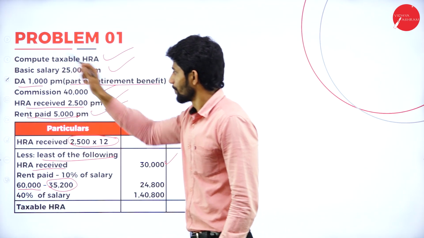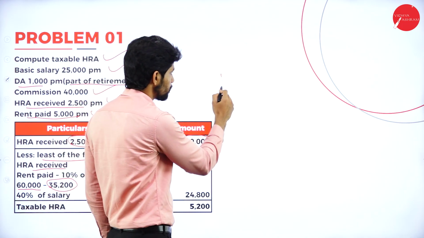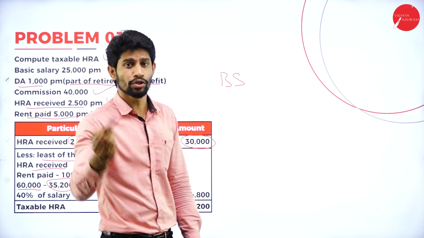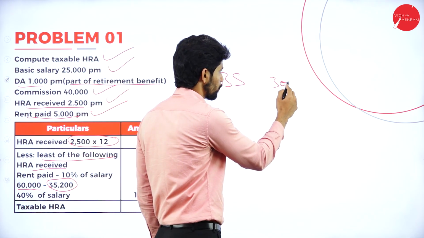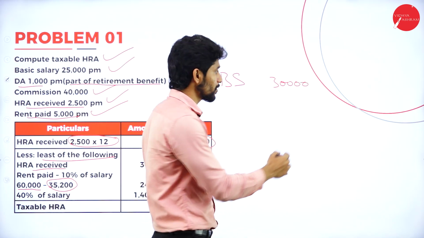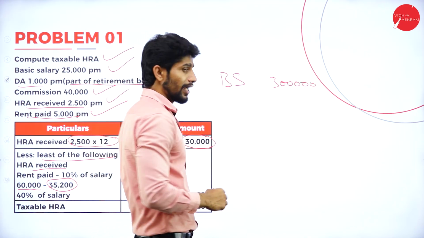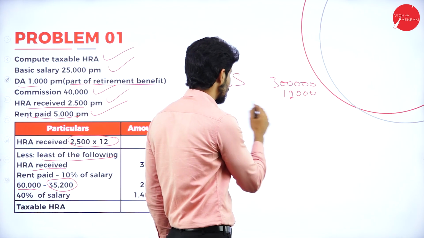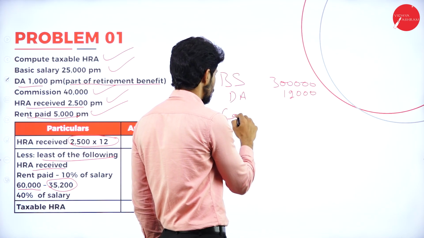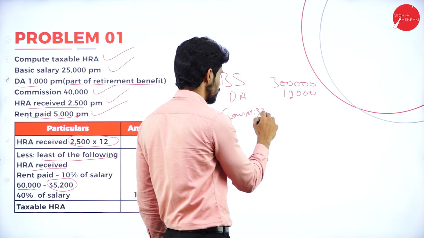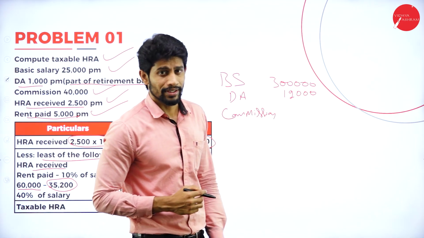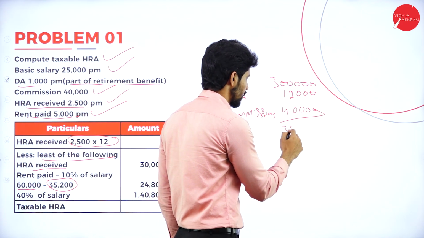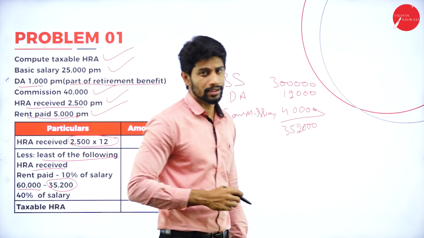35,200. So here salary means what? Basic salary. So what is the basic salary given? Yes, 25,000 per month into 12 months. How much you will get? You will get 3 lakh rupees. Next, DA is given and DA is part of retirement benefit. How much? 1,000 into 12 months you will get 12,000 DA. And yes, commission is also given. What is the commission received? It is rupees 40,000. So now total this, how much you will get? 3,52,000. Am I correct? 3,52,000.